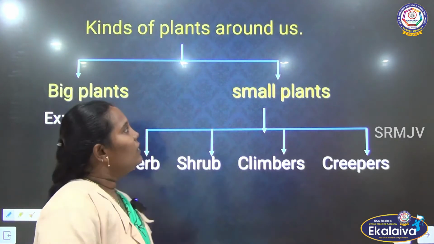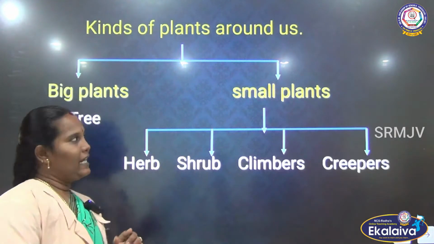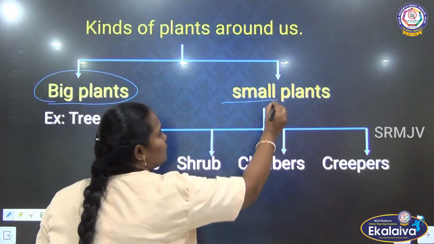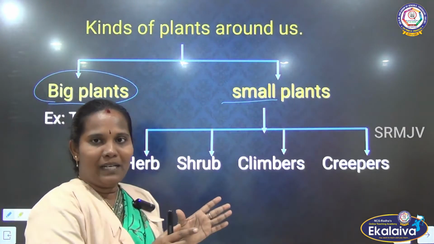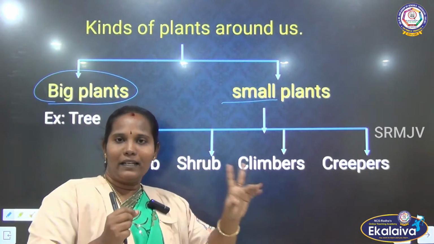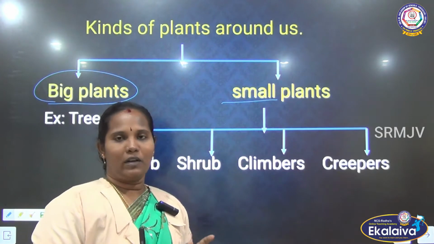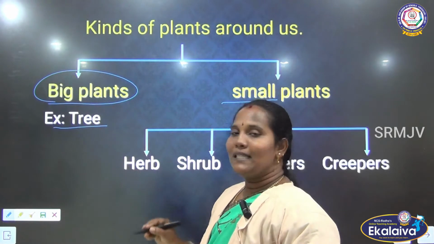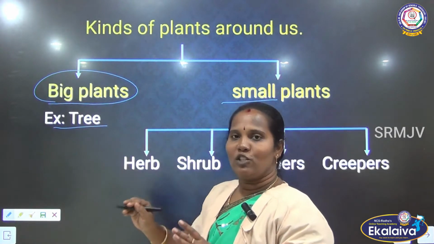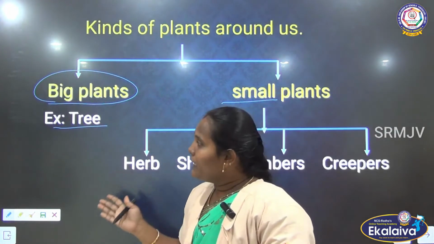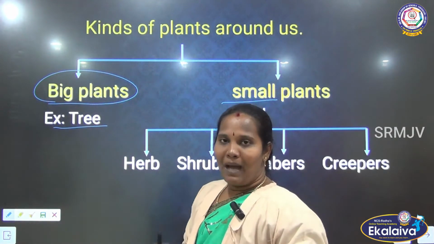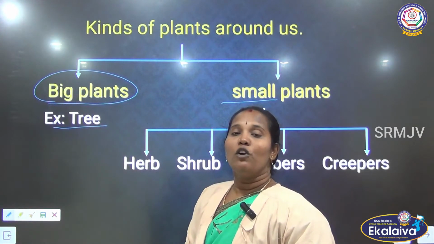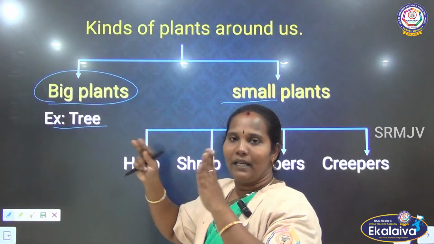So first we can categorize the plants. One is the big plant, another one is the small plant. If you are seeing a plant, at the second you can get the idea, it is small or it is big, like that. All the big plants are called trees. We can say many examples for the tree: mango tree, banyan tree, and banana tree, like that many trees we can say. So if it is a tree, it is big in size.